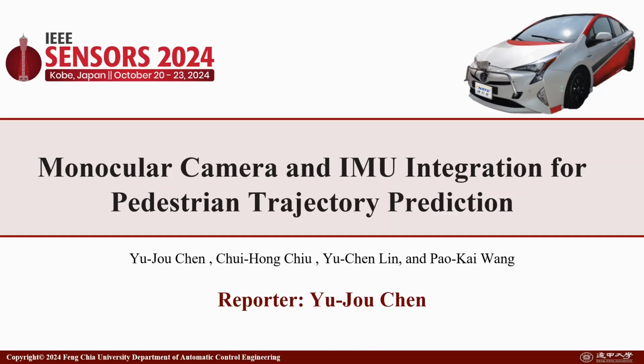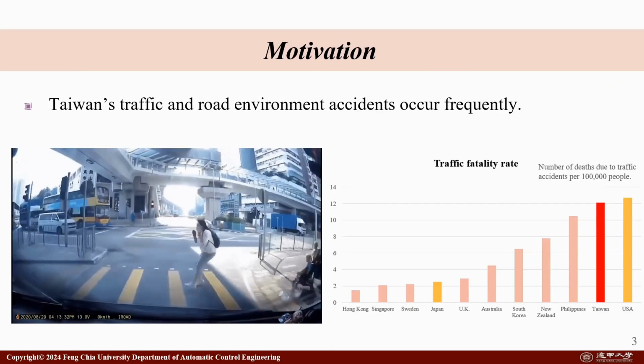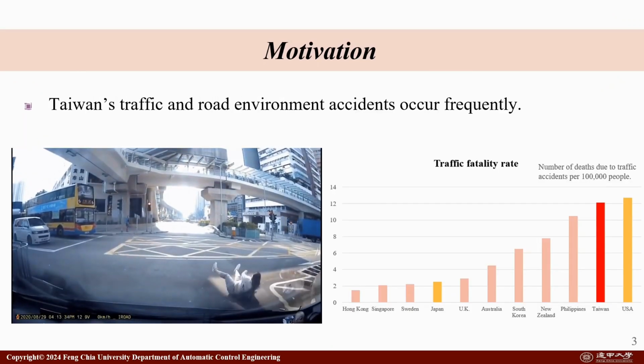And this is my topic, Monocular Camera and IMU Integration for Pedestrian Trajectory Prediction. And this is my outline. First, I will introduce the motivation.